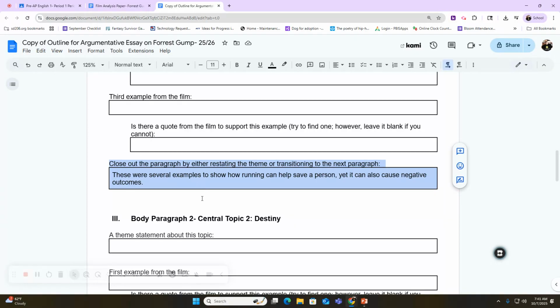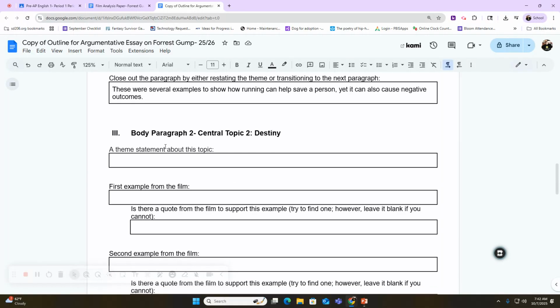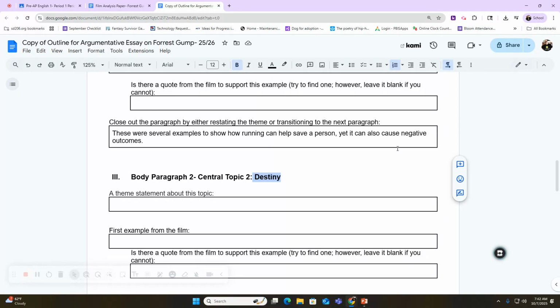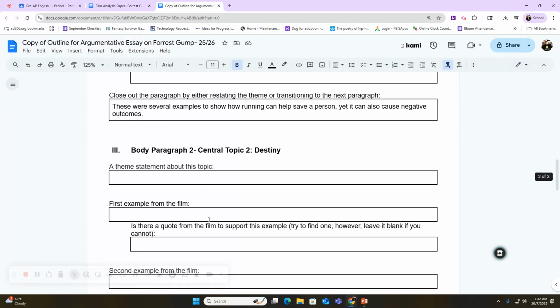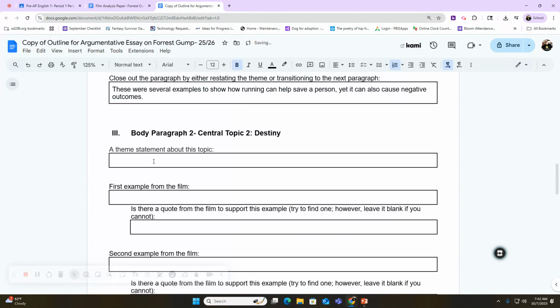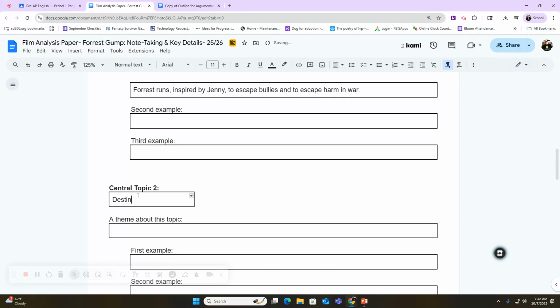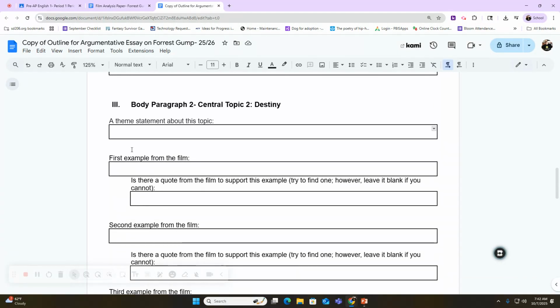Okay, if you're back, then I'm assuming that you have your first body paragraph outlined, which is awesome, which means you are cruising, which means you just have to wash, rinse, and repeat the same process for your second body paragraph. Mine would be about destiny, because that's my second topic. And then my third body paragraph would be about love. So once again, I would start off with the theme statement about destiny. I would go back, go here. I would have the topic of destiny written there. I should have a theme statement here that I already wrote. Go ahead and paste it there. And then just do the same process.